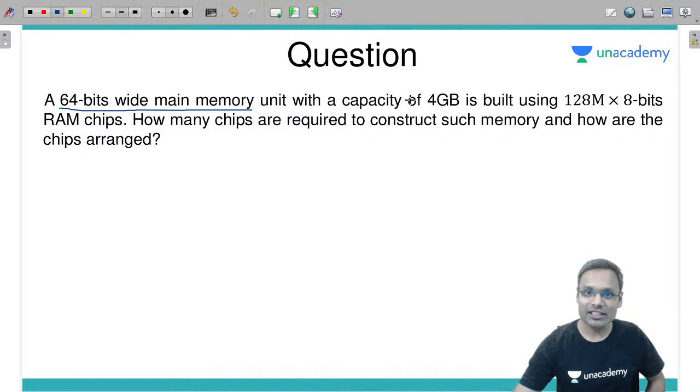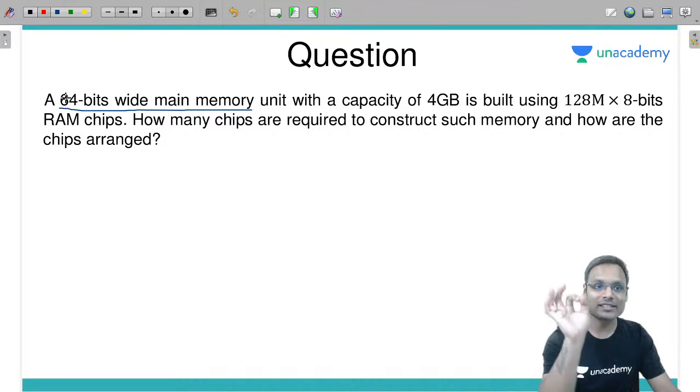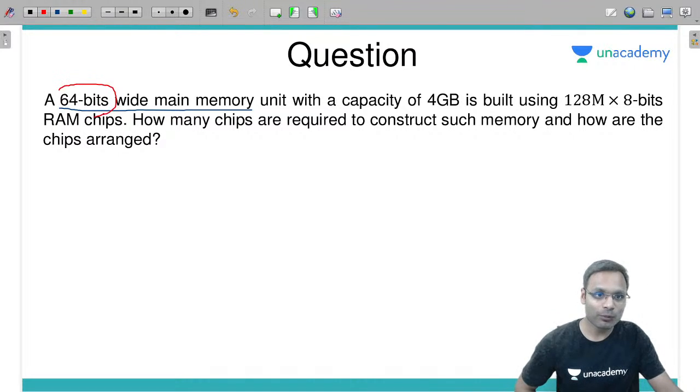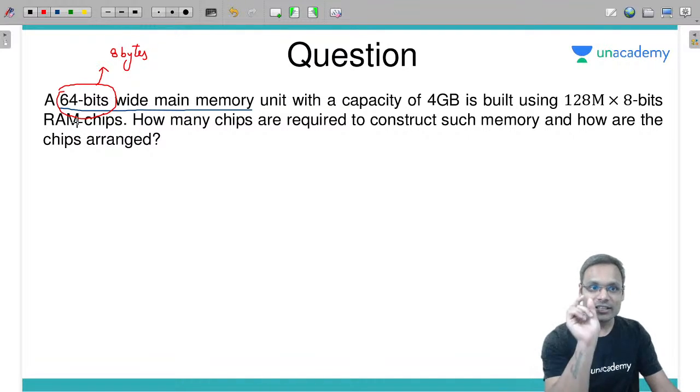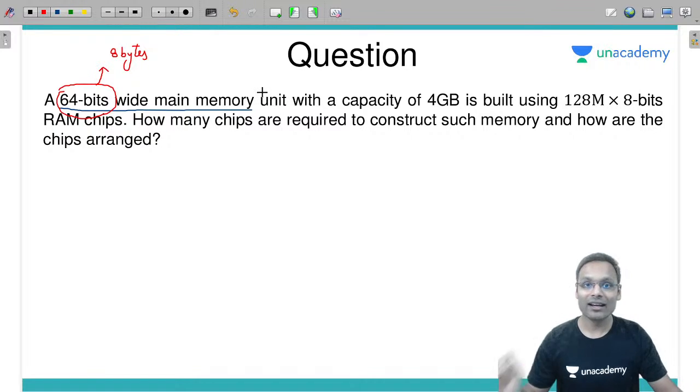With a capacity of 4 gigabyte, fine, is built using this RAM chip. How many chips are required to construct such memory and how they are arranged? First of all, if one address is storing 64 bits, 64 bit is nothing but how many bytes? How many bytes? Kitna byte? 8 byte ki 6 bytes? 8 bytes. So on each address CPU expects 8 byte ka content.